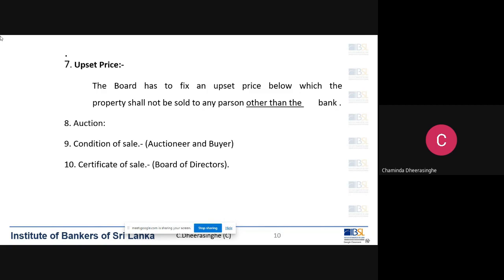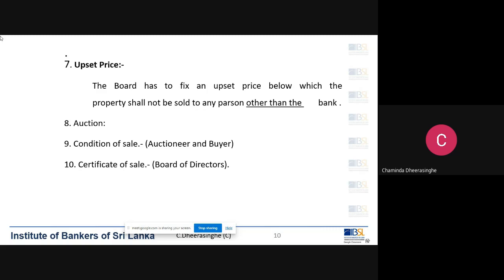Thereafter there are provisions that we have to follow. We have to acquire the property and, within a reasonable time, find a buyer and resell the property. If we find a buyer, then we issue a certificate of sale. The buyer will pay the value of the property. Again, we have to sell the property at the market value. If we can't find a buyer for the market price, then we can sell at the highest price that we get from the buyers. But again, it is better to get permission from the central bank before we sell the property below the market price.